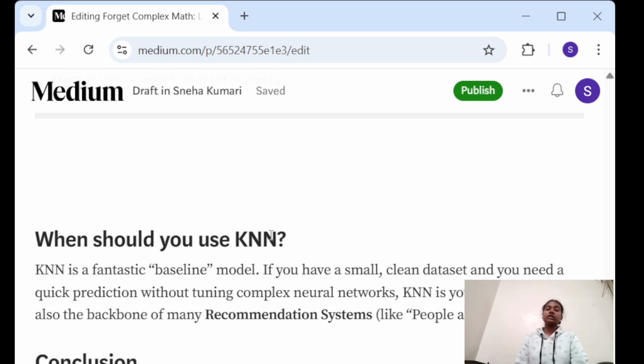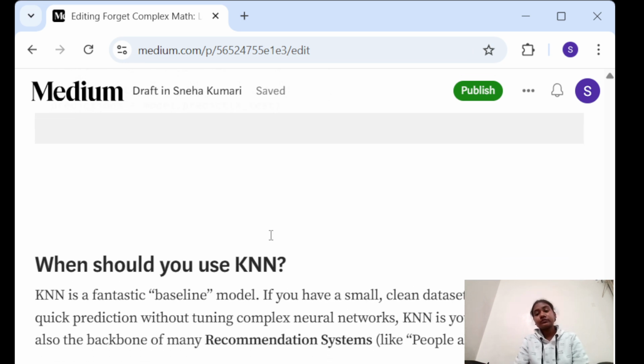When should we use KNN? KNN is a fantastic baseline model. If we have a small clean data set, we can use this. If we don't want any complex neural networks on our data set, then we can use it. It is like a best friend. There is no need to train our model. It will provide us the result easily.